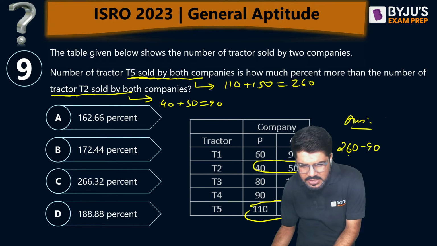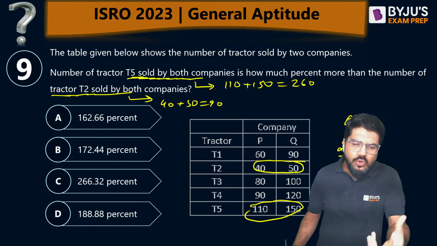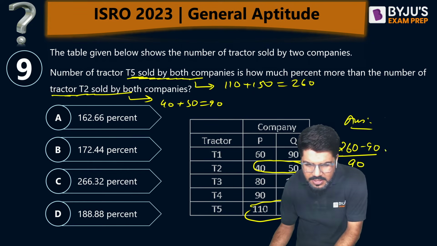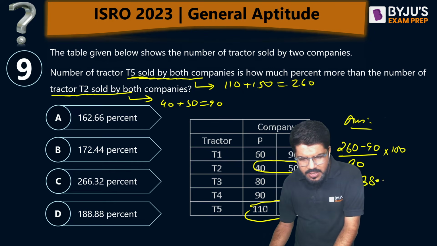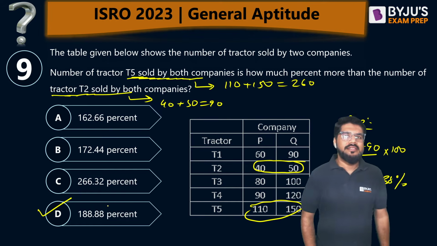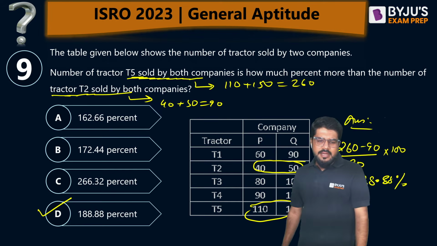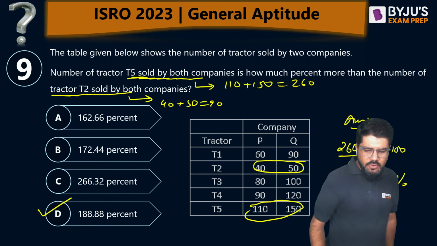So 260 minus 90. How much more than? You're comparing with T2 only, and what is the T2? 90. Whatever you compare with, that becomes the base. Guys, you solve it. Calculations, I hope you can deal. 188.88. That is option number D. You're going to get it as the correct answer. Plus 4 by 3 if you have got it correct.